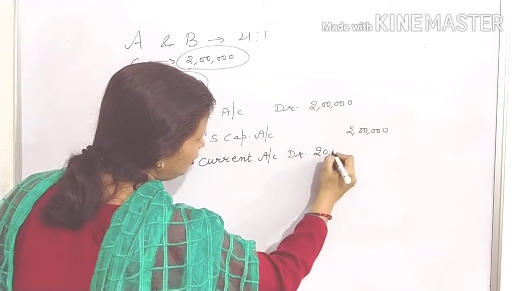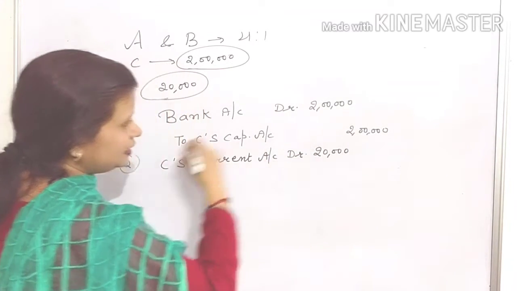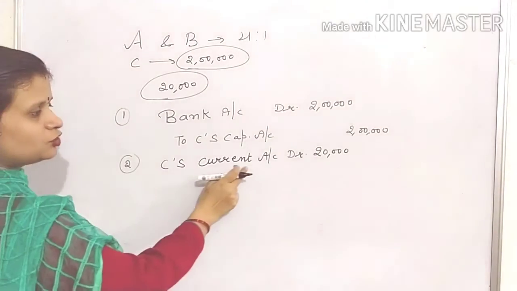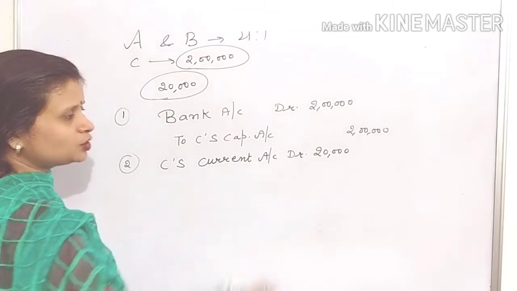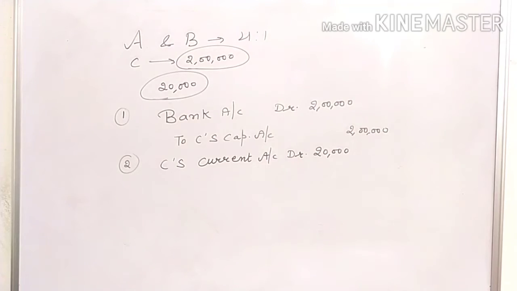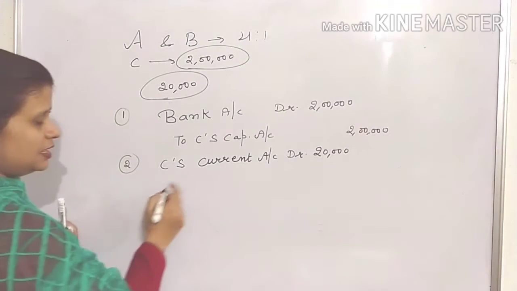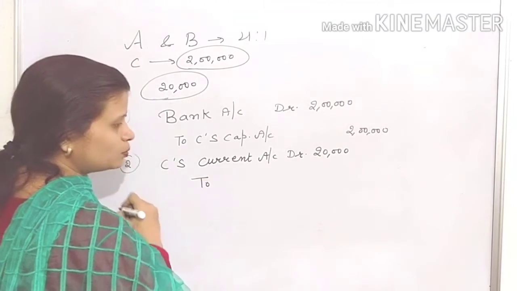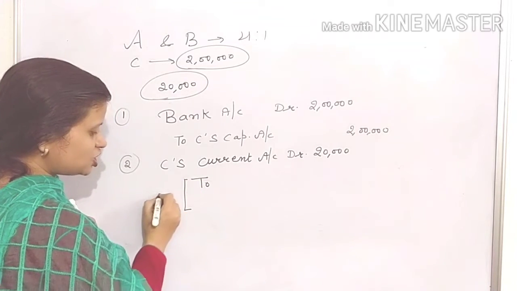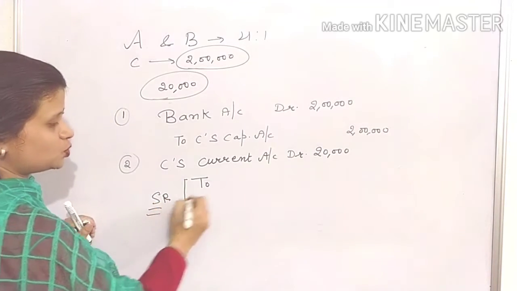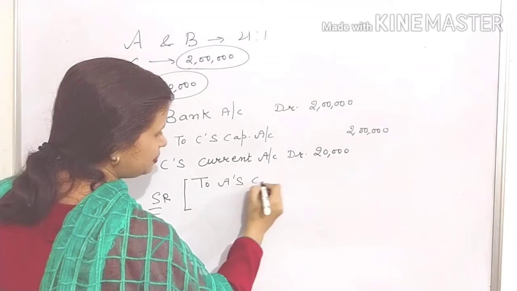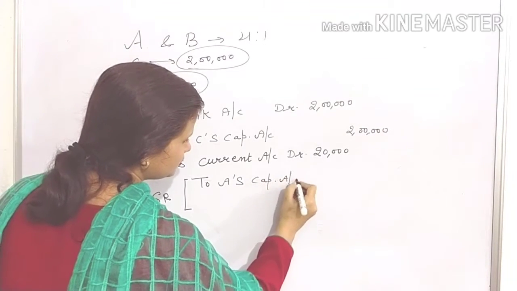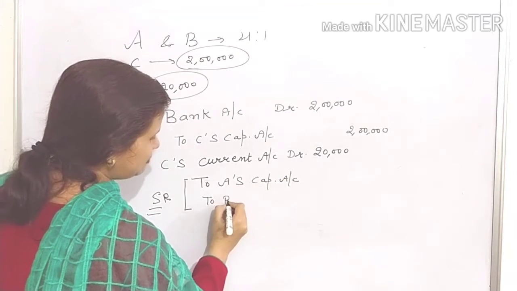How much amount will be debited to C's current account? His current account will be debited with the amount that he is required to bring as premium for goodwill. And it will be credited to whom? To the sacrificing partners in which ratio? The sacrificing ratio. To A's capital, to B's capital.